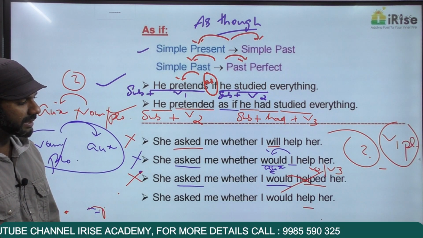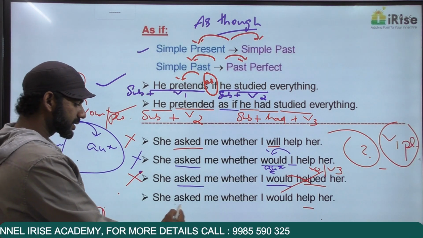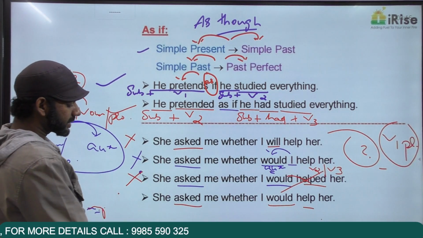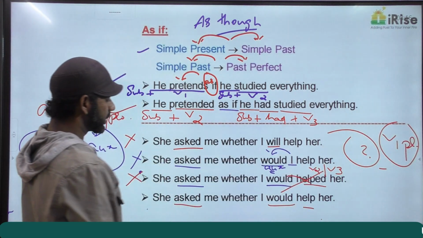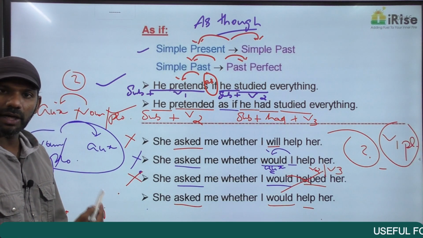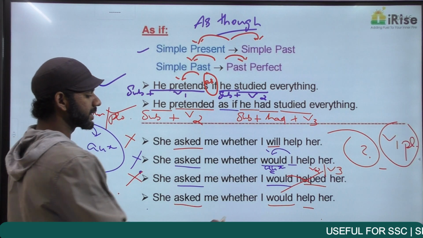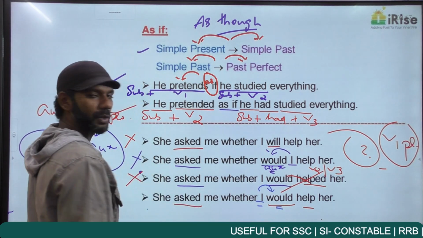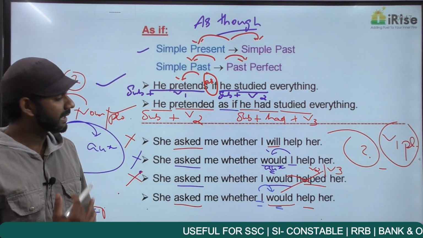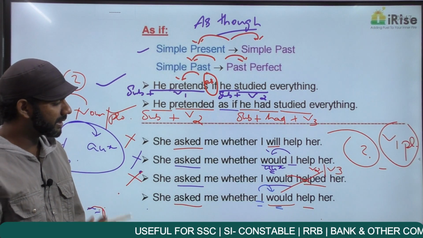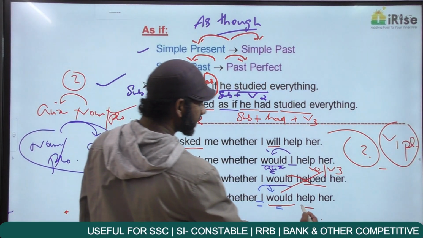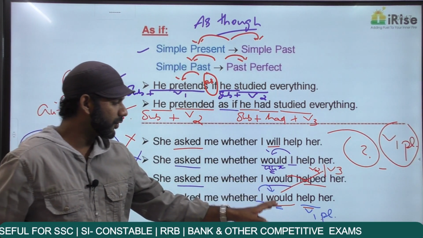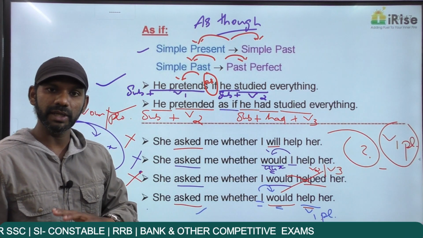She asked me whether I would help her. The sentence started in the past. The sentence ended in the past. Tense consistency is there. This is not an interrogative sentence. So the auxiliary verb must come after the noun or pronoun. The pronoun here is I. Would is the auxiliary verb. The auxiliary verb is coming after the pronoun. That concept is completely fine. Then I said would plus V1 plural. I would help her. Help is V1 plural because no S, no ES, no IES. So would help is would plus V1 plural. That is also completely fine.